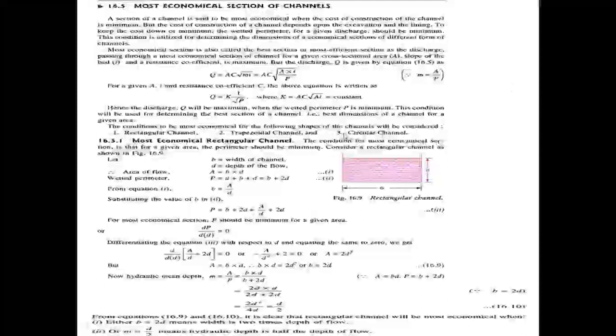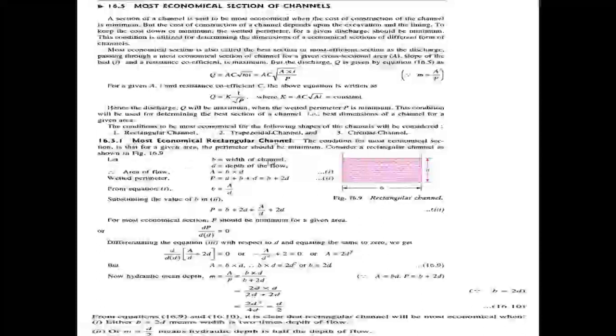For each shape of the channel, some conditions are defined. You derive the conditions and follow them, and after that we solve problems based on those conditions.